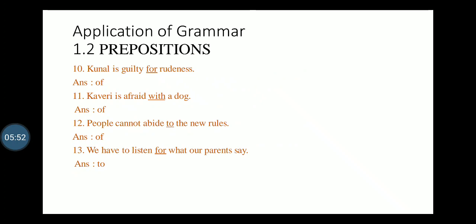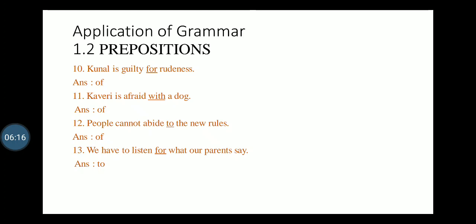Sentence number 11. We discussed up to the 10th last time. Kunal is guilty for rudeness. Kaveri is afraid of a dog. People cannot abide to the new rule. We have to listen for what our parents say.